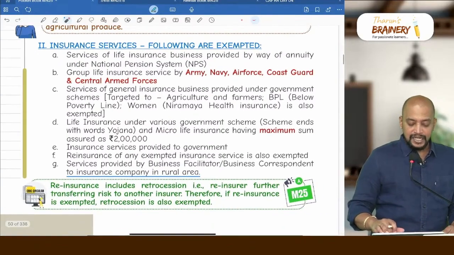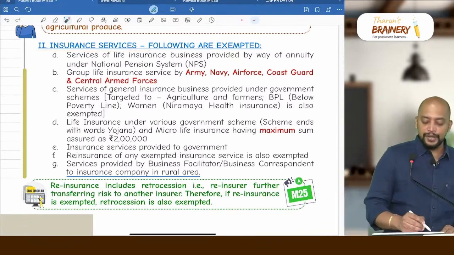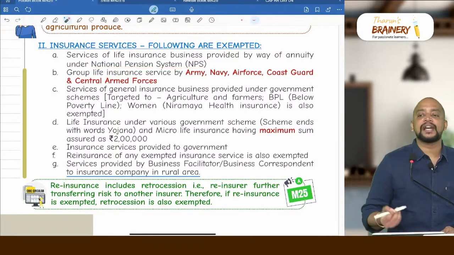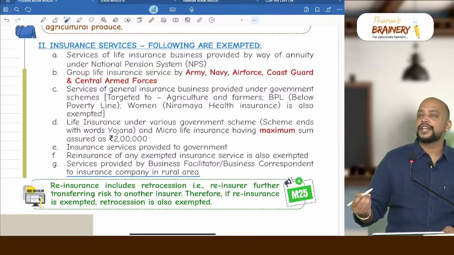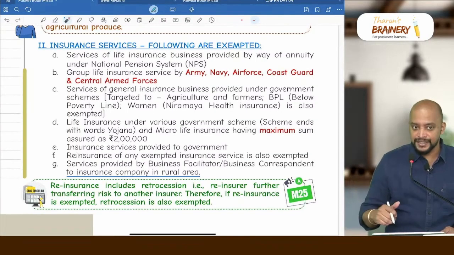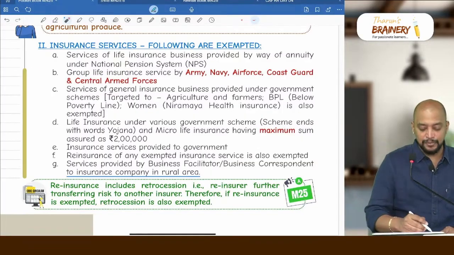Then next one you can see number 2, insurance services. Insurance services, point number 1, so there is NPS Trust, National Pension System Trust, which will be collecting some premium for the purpose of providing insurance, as well as they will also provide pension services. So whatever money that is collected by them, that is premium collected, is exempted fully.